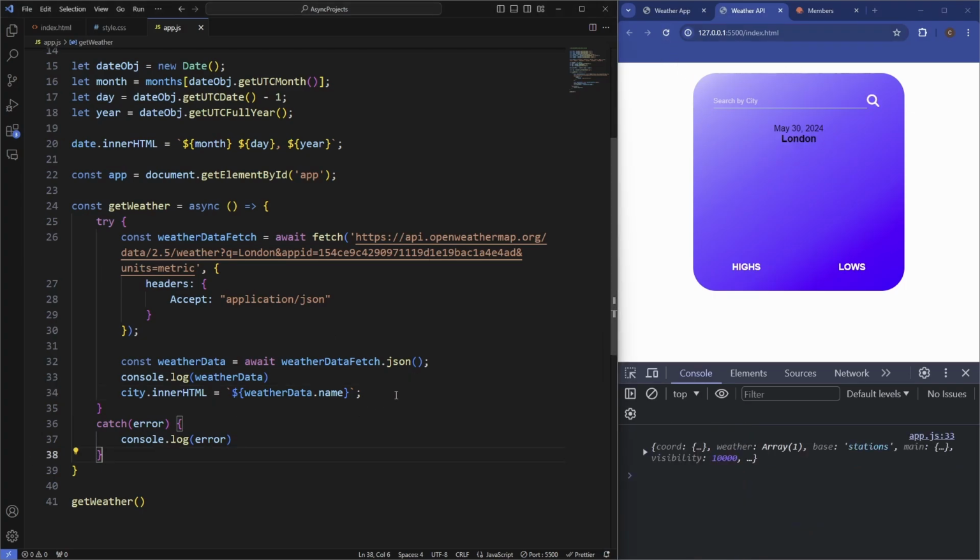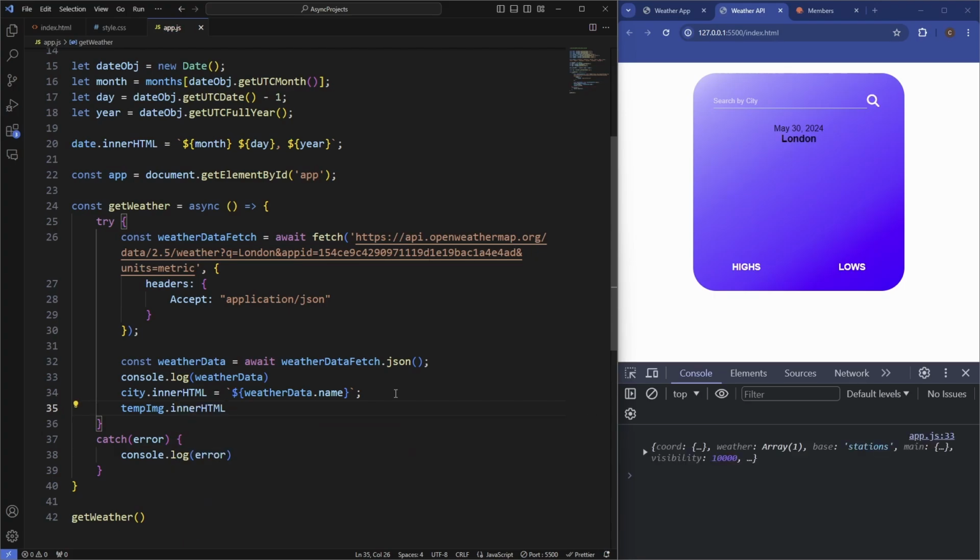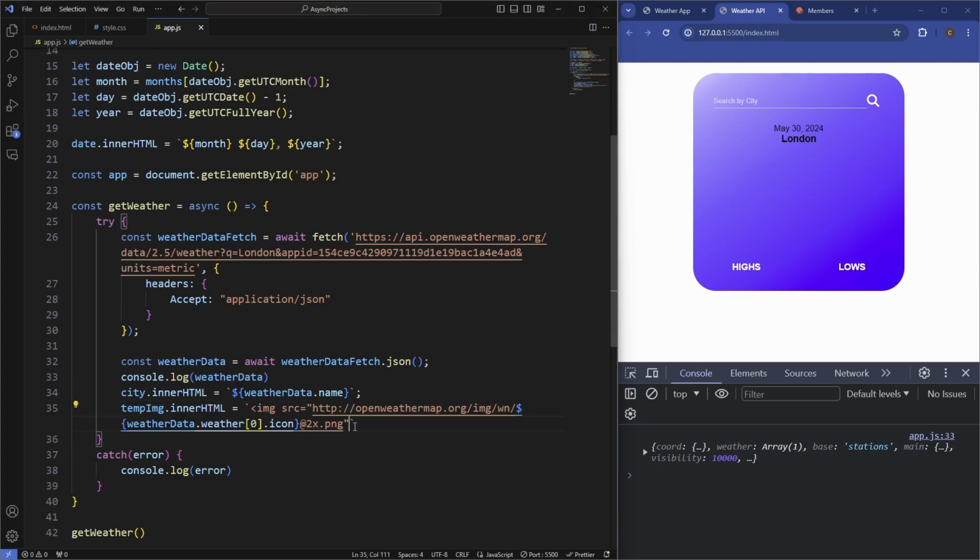Let's now do the same for the image. So the way we're going to do the image is we're going to grab the variable of temp image, and we're going to grab the innerHTML, and then we're actually going to create an image tag, which is going to have the source attribute, which is just going to equal the OpenWeatherMap URL for the image. So I'm just going to paste that in here. And that's going to grab our weather icon.